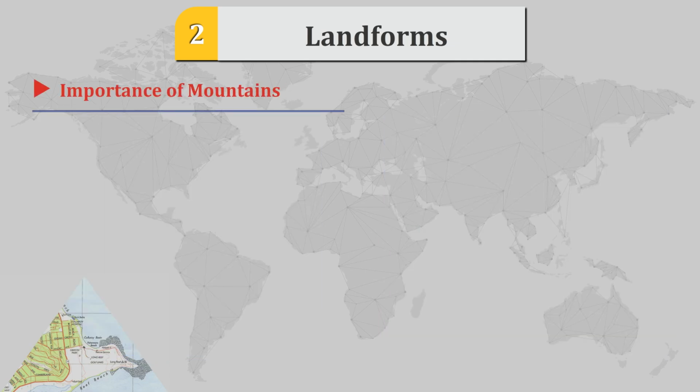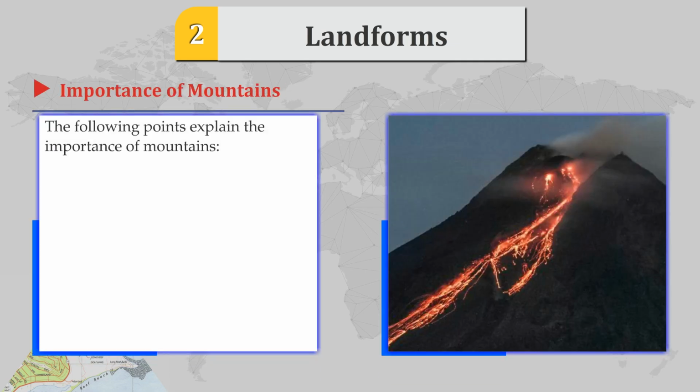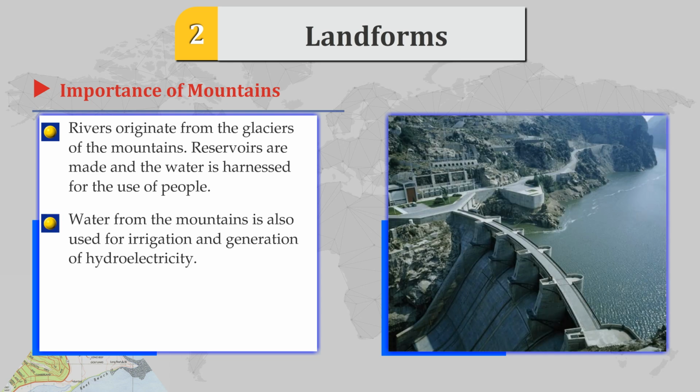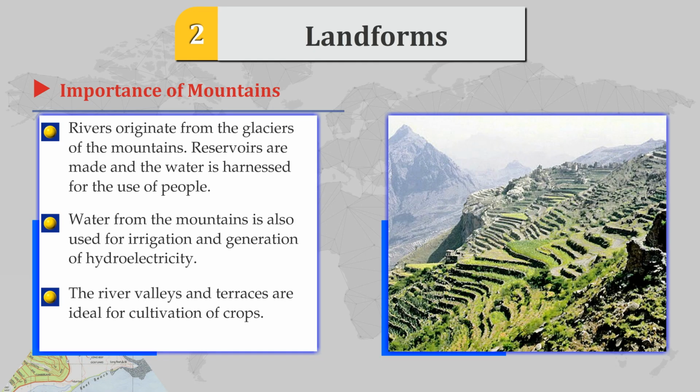Importance of mountains. The following points explain the importance of mountains. Rivers originate from the glaciers of the mountains. Reservoirs are made and the water is harnessed for the use of people. Water from the mountains is also used for irrigation and generation of hydroelectricity. The river valleys and terraces are ideal for cultivation of crops.